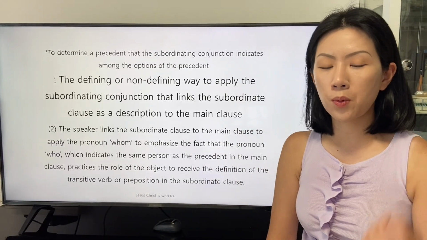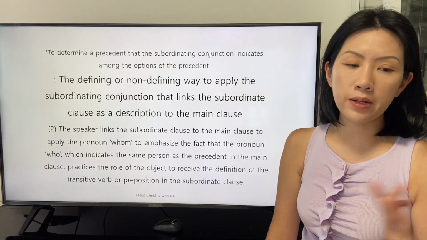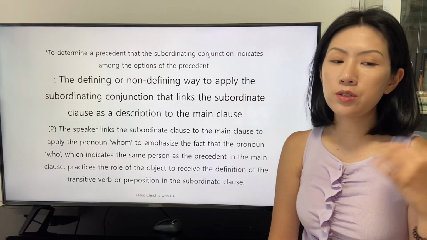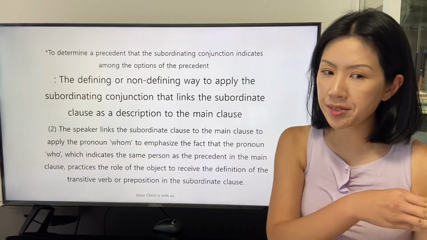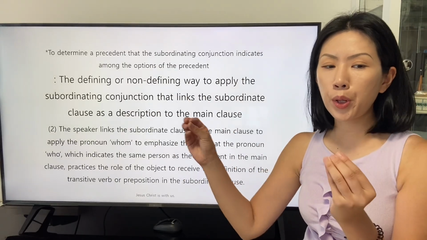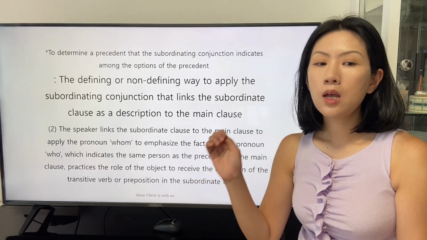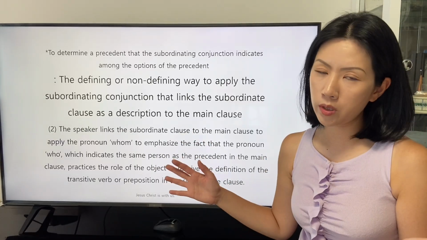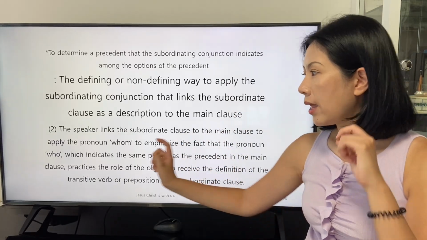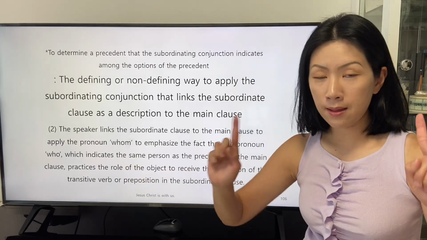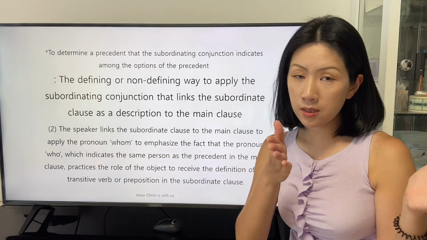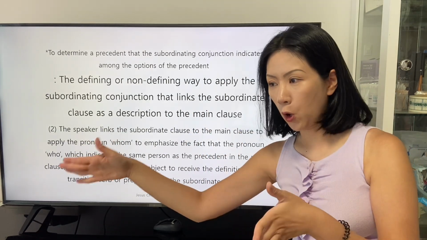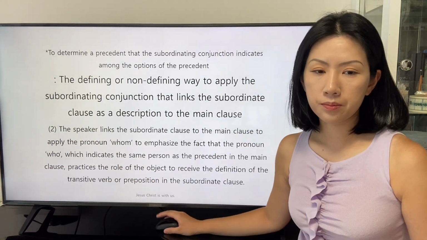The speaker links the subordinate clause to the main clause to apply the pronoun whom to emphasize the fact that the pronoun whom, which indicates the same person as the precedent in the main clause, practices the role of the object to receive the definition of the transitive verb or a preposition in the subordinate clause. This consonant M reveals that the person, same as the precedent, has the role of the object in the subordinate clause.